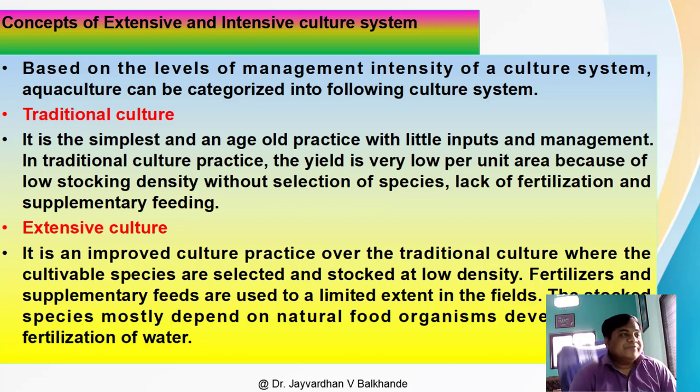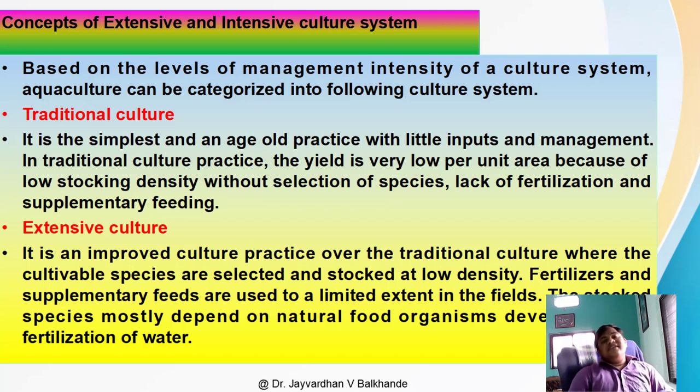Now the extensive culture. It is an improved culture practice over the traditional culture, where the cultivable species are selected and stocked at low density. Over the traditional culture system, this extensive culture is somewhat improved, because in this system there is a selection of species, the density is also low, and fertilizers and supplementary feeds are used to a limited extent in the fields.